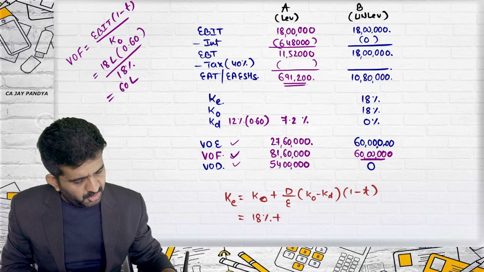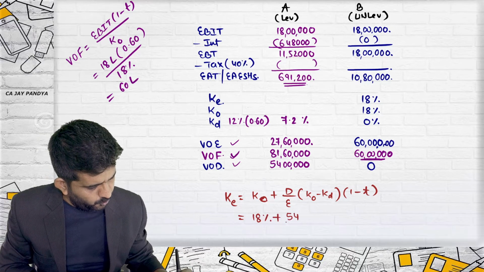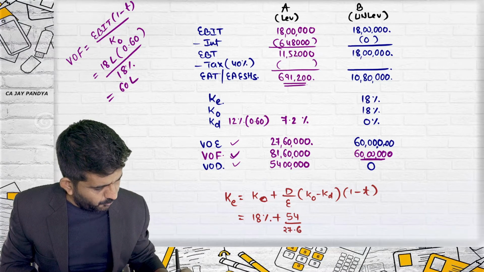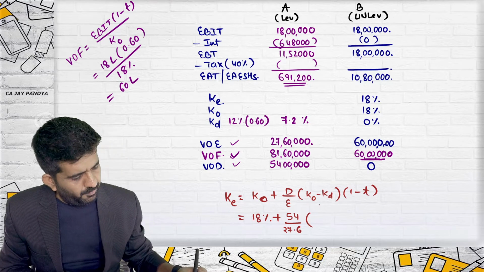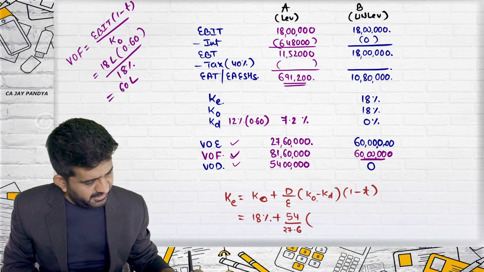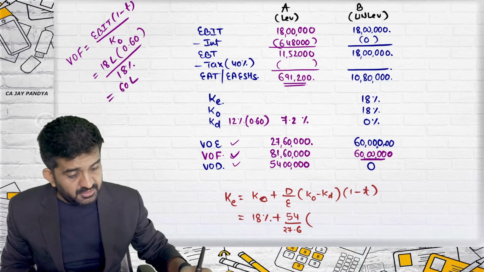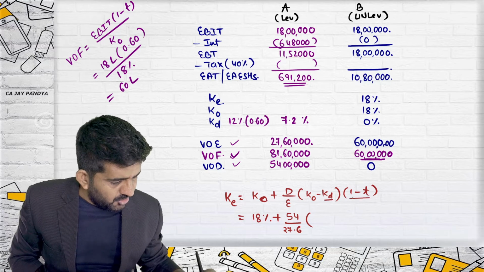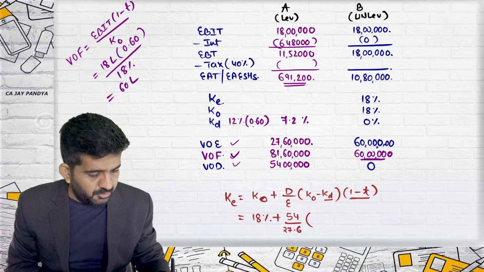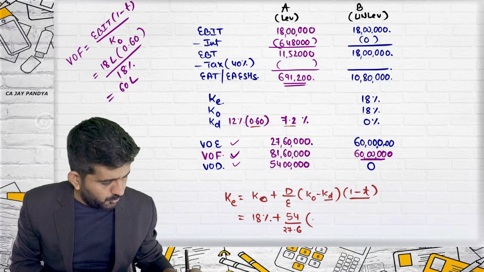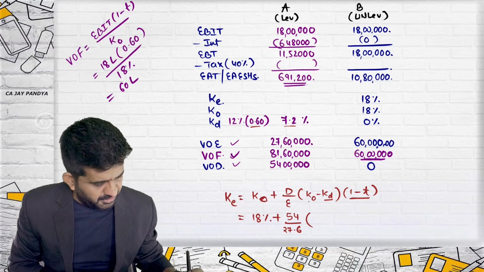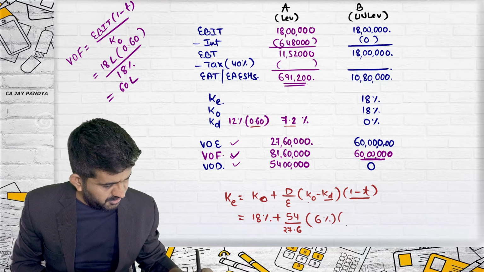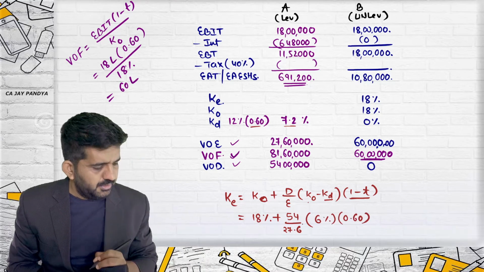Debt upon equity, debt is 54 divided by equity is 27.6. KO is 18%, KD is 12%. Now you should not take 7.2 because in KD your 1 minus T is already multiplied, so it will be doubly multiplied if you take 7.2. So here you should be taking 12%. KO is 18 minus 12 is 6%. 1 minus T is 0.60.